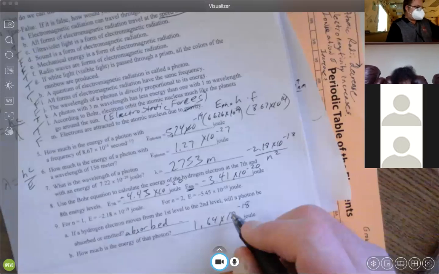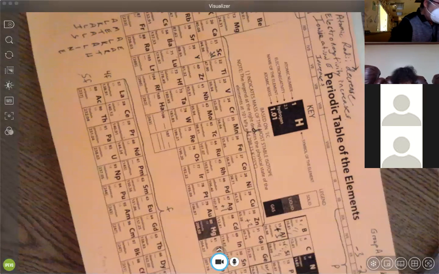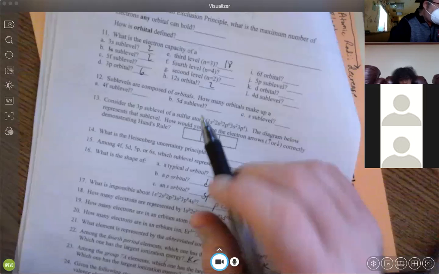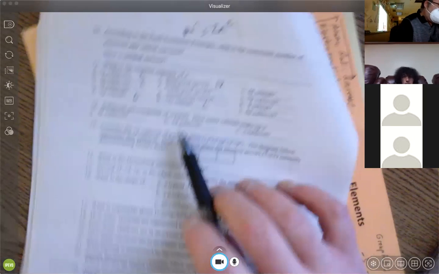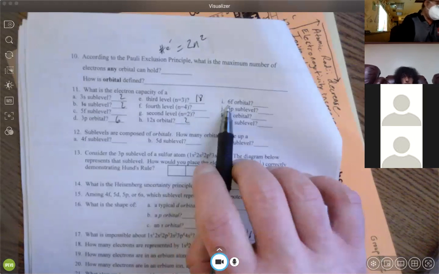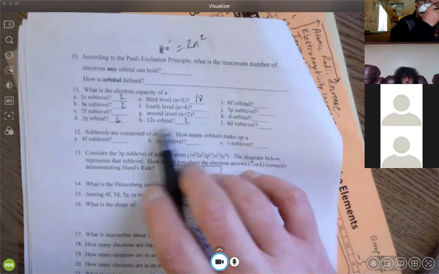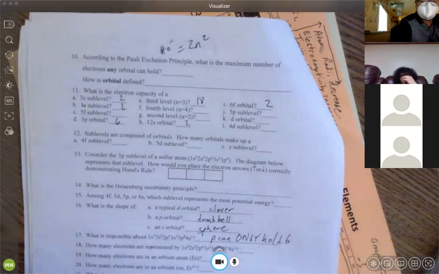So easy enough. That's the first page. Nothing real difficult there. Second page. Remember, an orbital is just a space for electrons to be. Each orbital, for example the 6f orbital and the 12s orbital, can only hold 2 electrons at most. Doesn't matter how far away from the nucleus it is.